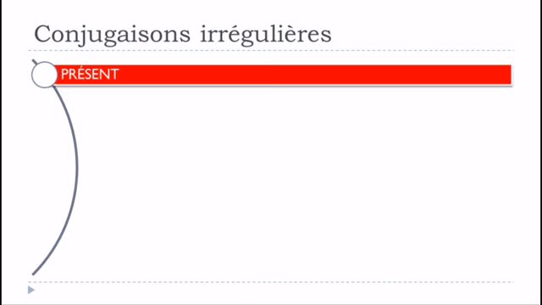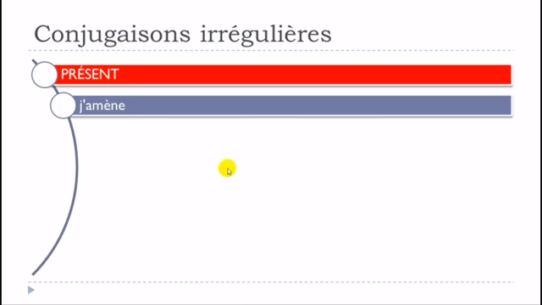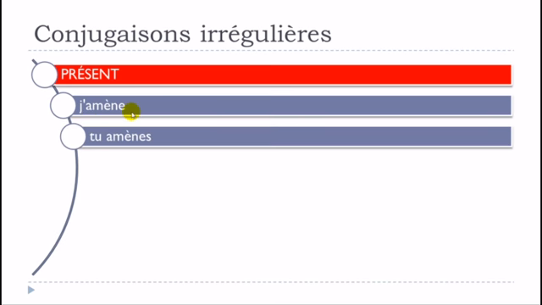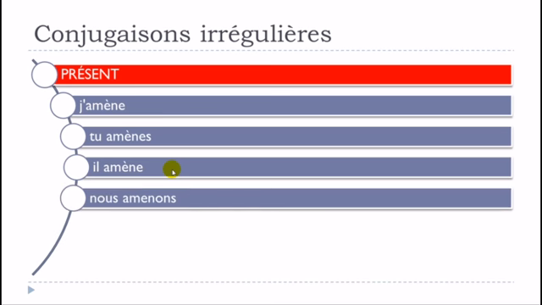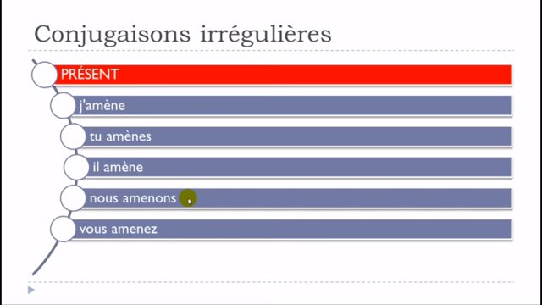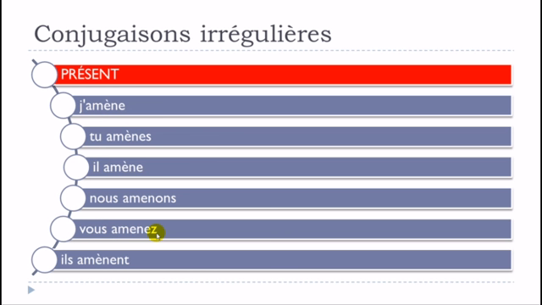So we'll start with le présent, and it goes like j'amène, tu amènes, il amène, nous amenons, vous amenez, ils amènent. What can we see here? We can see that je, tu, il, and ils will be concerned by this little change, and it's only the accent grave on top of this è.